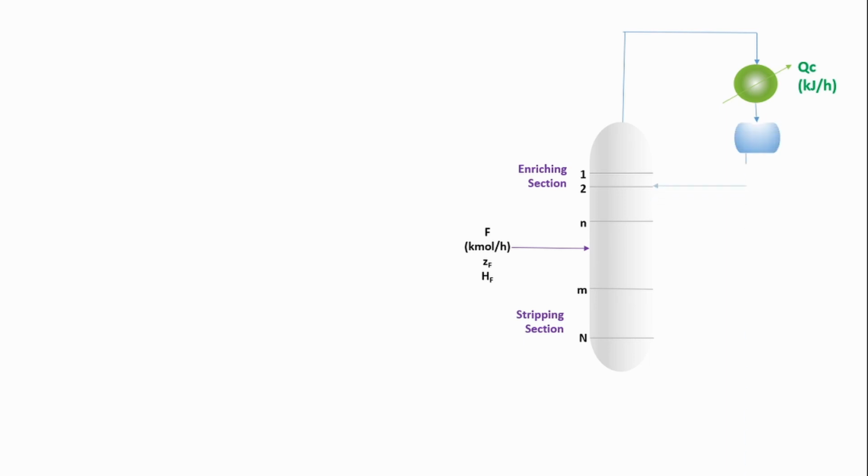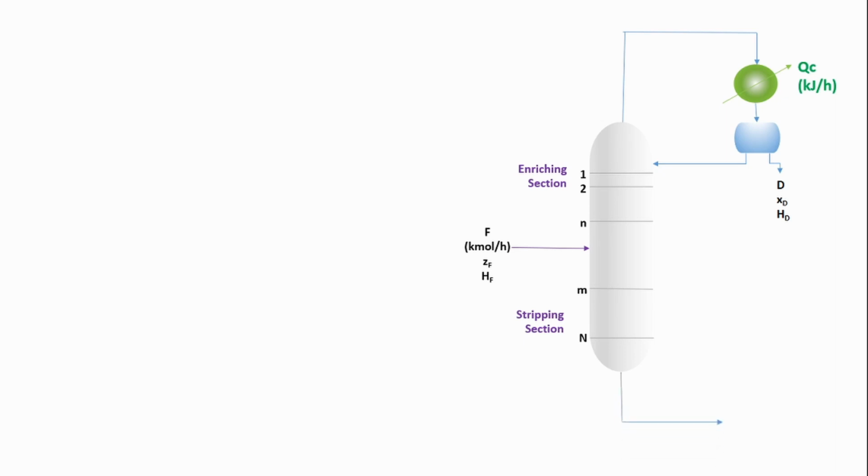And then we have a reflux drum. From the reflux drum, part of the liquid goes back into the column as a reflux, and a part of this liquid product from the top is recovered as distillate. The distillate molar flow rate is D, its composition is XD, and its enthalpy is HD.